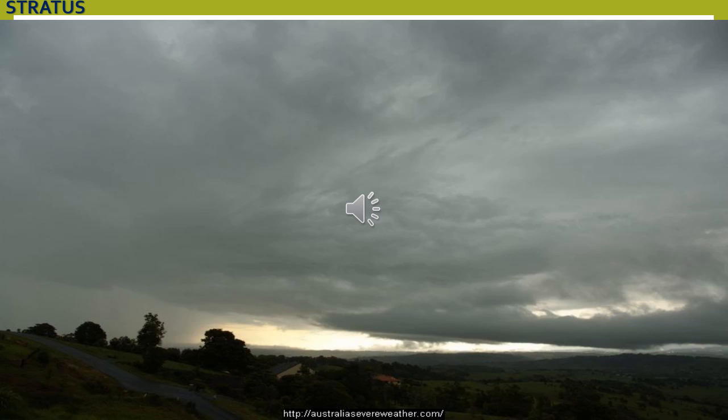Then stratus. They are dense, low-lying fog-like clouds associated with rain or snow. These clouds are dense in appearance, low-lying and fog-like. You can see in this picture. They cause snow. So stratus are nothing but dense, low-lying fog-like clouds associated with rain or snow.